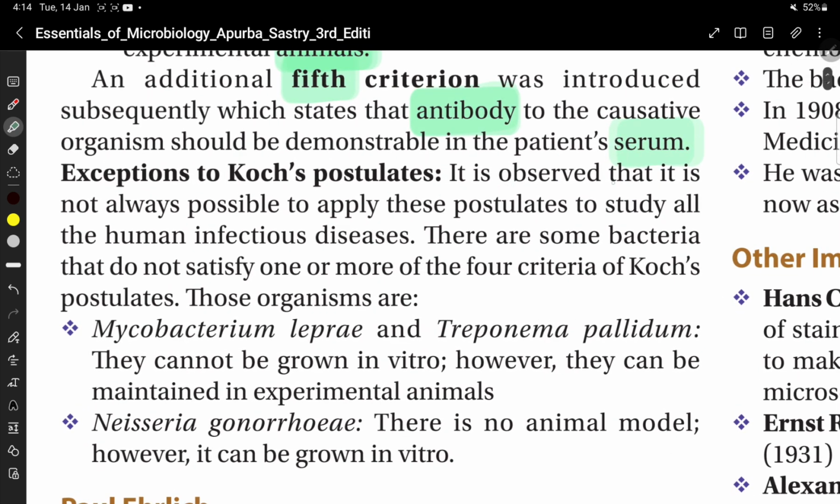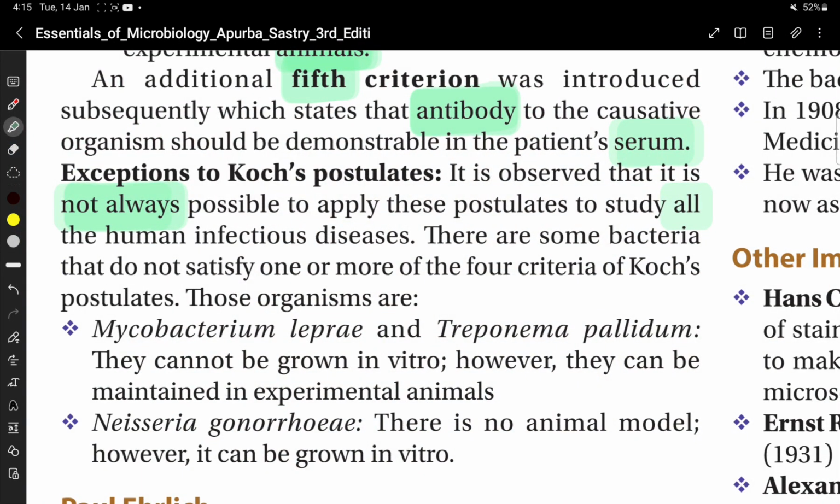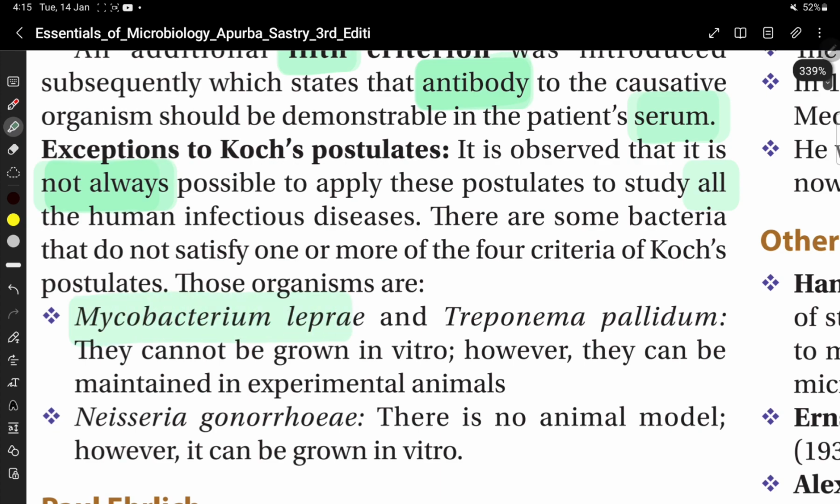Exceptions to Koch's postulates. It is observed that it is not always possible to apply these postulates to study all infectious diseases. There are some bacteria which do not satisfy one or more criteria of Koch's postulates, like Mycobacterium leprae and Treponema pallidum. They cannot be grown in vitro. However, they can be maintained in experimental animals.